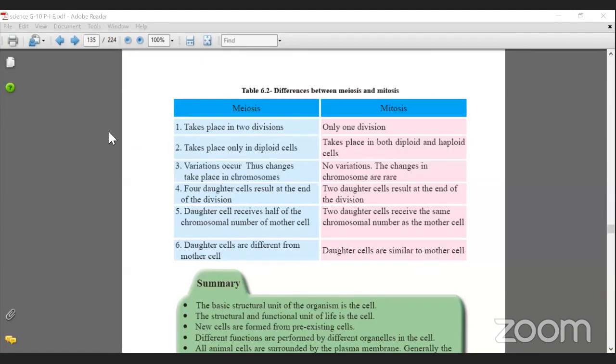Well, of course, 2 cells are involved, that is the sperm and the egg, right? So when these 2 sets of chromosomes come together, there is a variation happening. Of course, they are not from the same organism. One is from the father and the other one is from the mother. Of course, they have variations, right? So when both of those got together, the 2N that is going to be formed will of course be different.